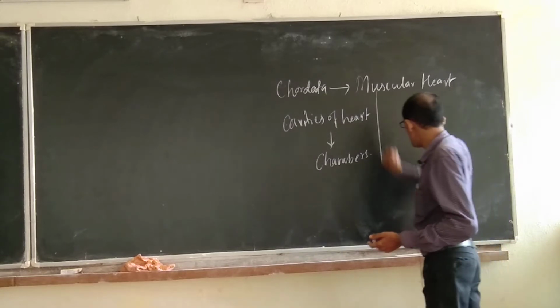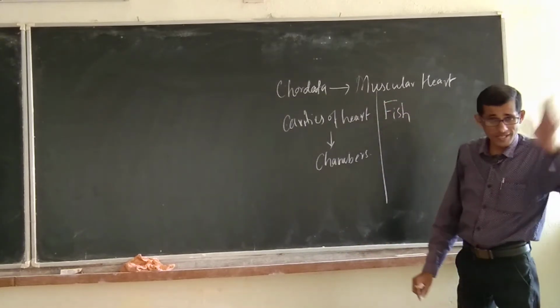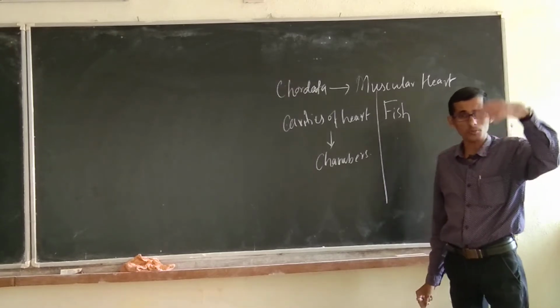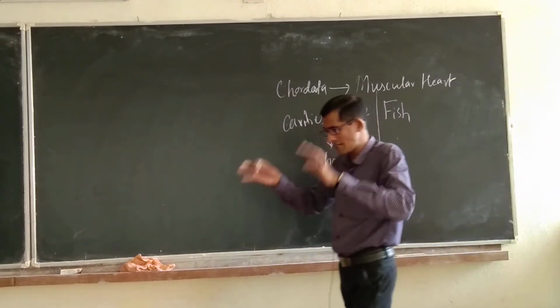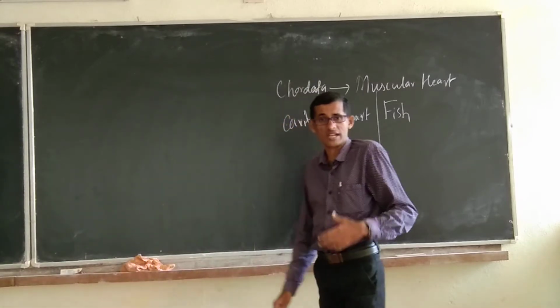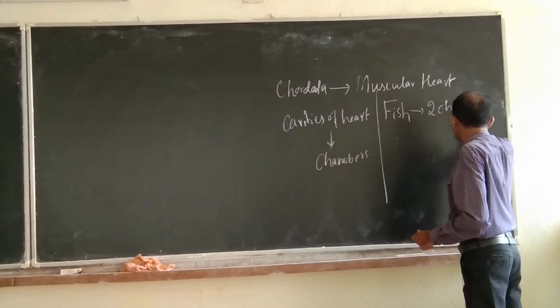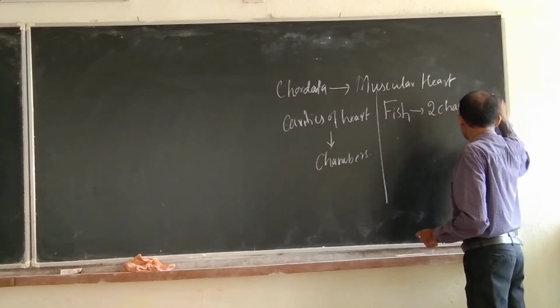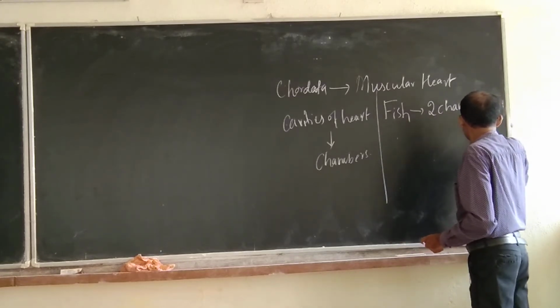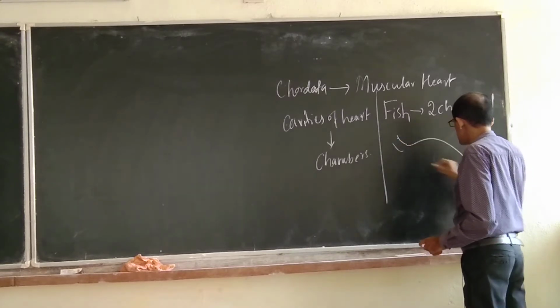If you take fish, starting from fish, that is superclass Pisces, and superclass Tetrapoda, let us concentrate on that here. In superclass Pisces, there are fishes, Chondrichthyes and Osteichthyes, and they have a two-chambered heart. That is what we can say.